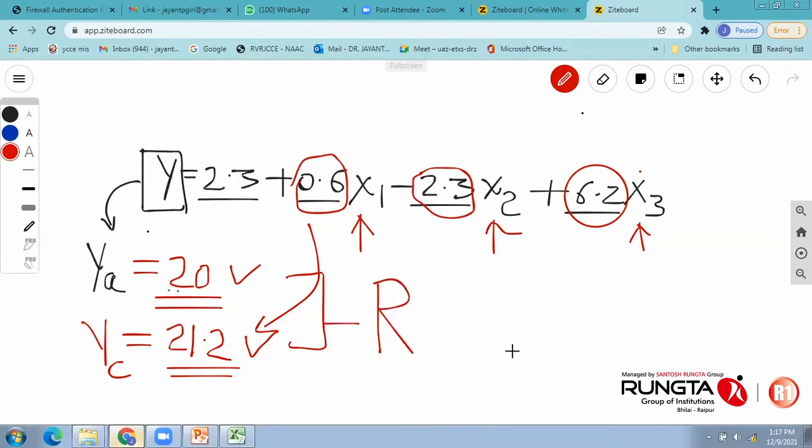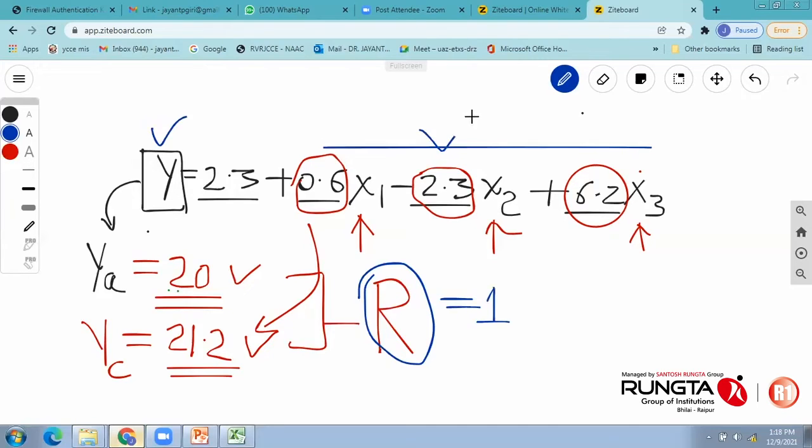There is a specific formula for that. You can Google it and you will get it. No need to explain the formula over here. So that relationship is called the coefficient of correlation. This coefficient of correlation should be towards 1. If it is nearer to 1, that means your output and your input have a very strong relationship. In other words, based on these inputs x1, x2 and x3, it is possible for me to predict the output.